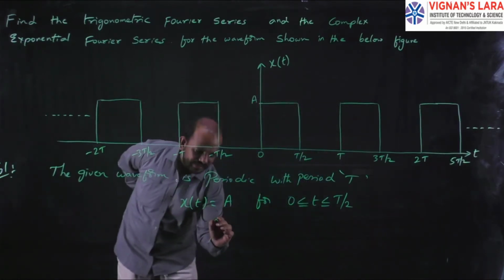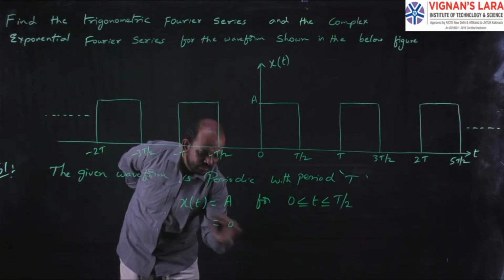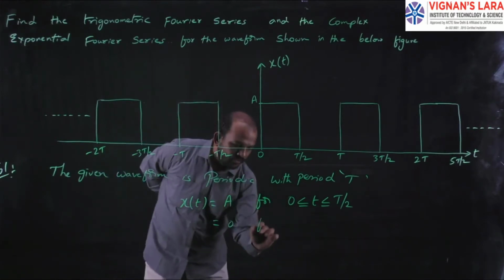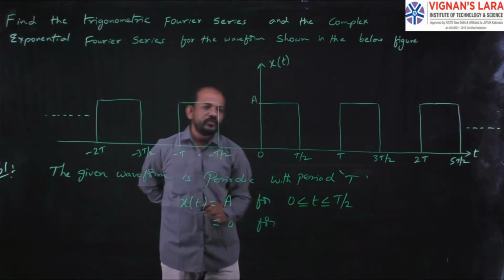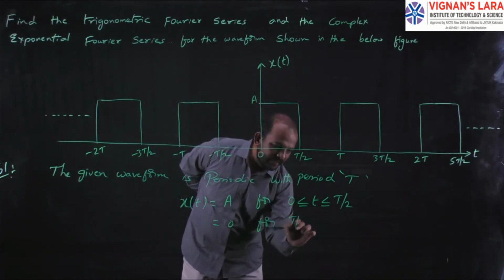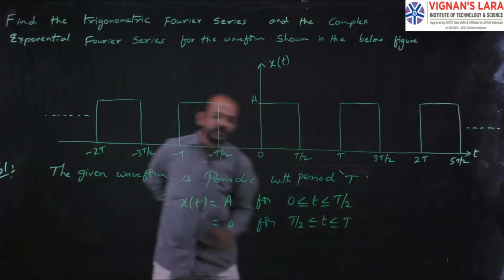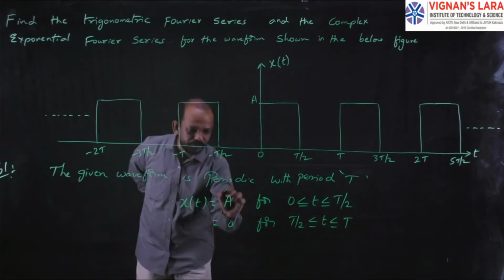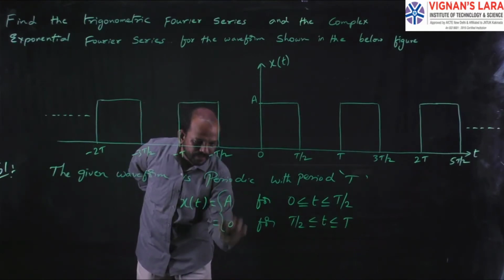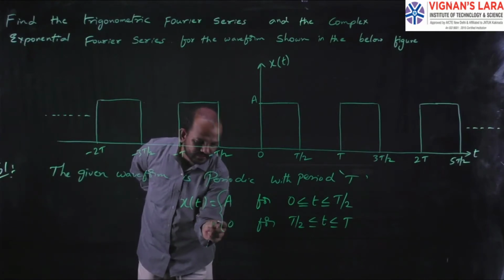So I can write x of t equal to 0 for T by 2 less than or equal to t less than or equal to T. You can write like this, or simply you can go for a bracket like this. Instead of this, you can go for that also.